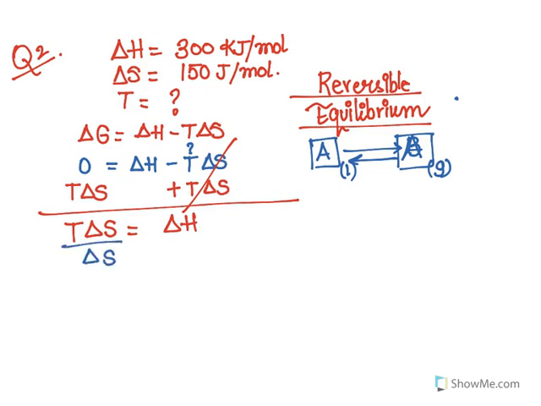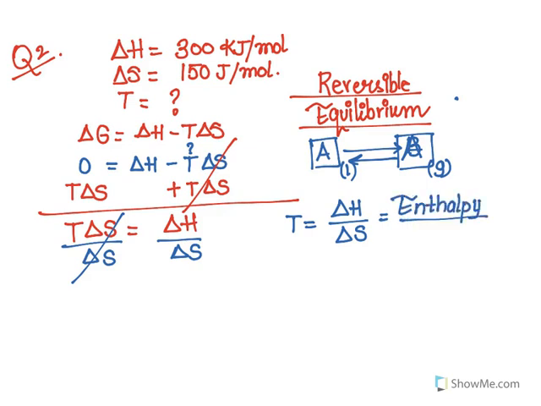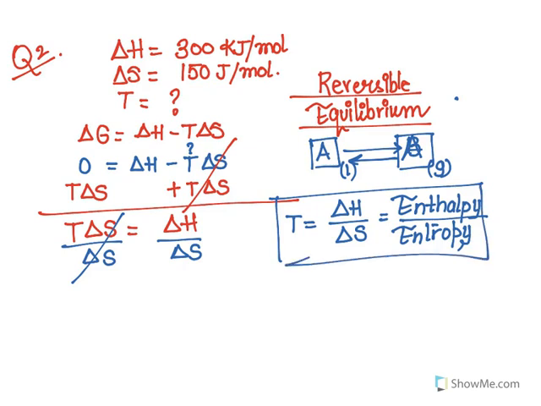So I'll divide by delta S on both the sides. And now after dividing by delta S on both the sides, I actually get a formula for the value of the temperature, which is delta H divided by delta S. That means the enthalpy of the system divided by the entropy of the system actually gives me the value of the temperature of the system. How cool is that?